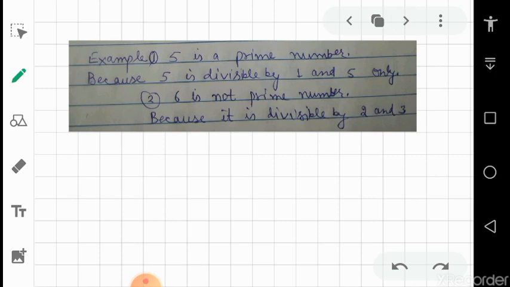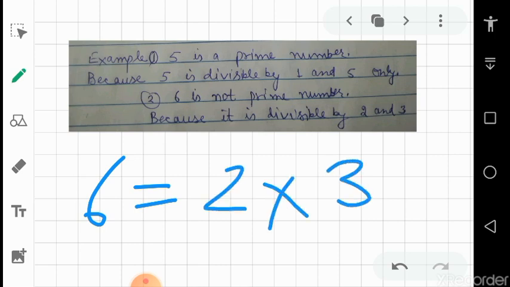Here is an example. 5 is a prime number because 5 is divisible by 1 and 5 only. And 6 is not a prime number because 6 is written as 2 into 3. There are infinite prime numbers.